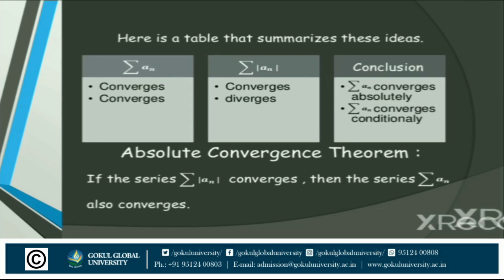We can also see this in the previous slide. So the conclusion is that if summation a_n converges, it converges absolutely or converges conditionally. Okay, so now the absolute convergence theorem.